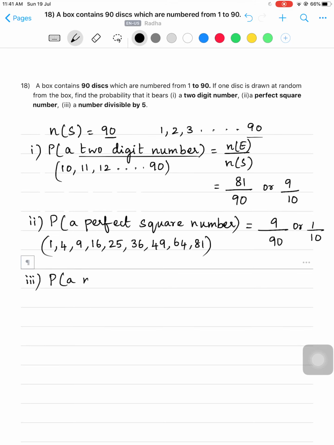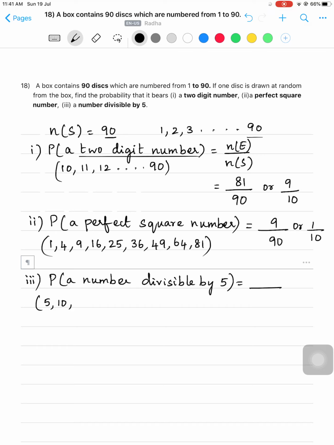What about the third one? Probability of getting a number divisible by 5. What are the numbers which are divisible by 5? Between 1 to 90, all the multiples of 5 are divisible by 5.